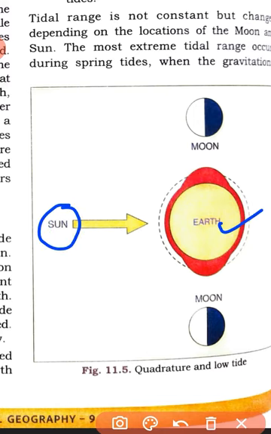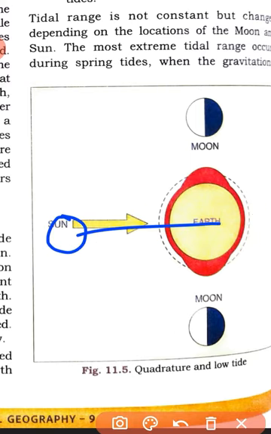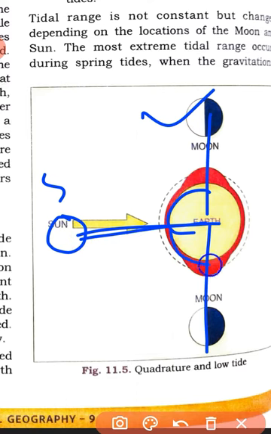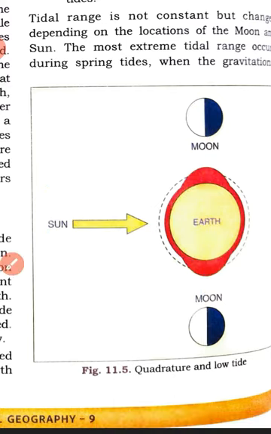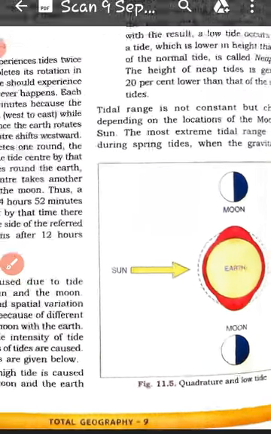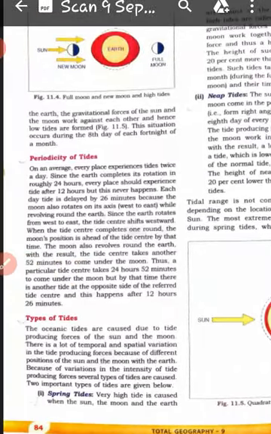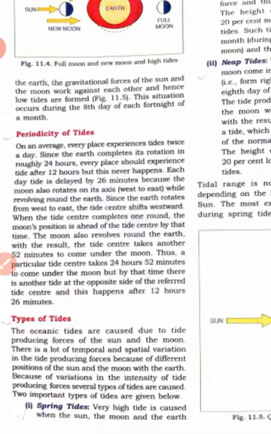But in the syzygy position we have shown the moon either on this side or on this side, so they are on the same line. But in this one they are at a right angle. This is the moon, this is the sun, and this is the earth, or they can be in this form. So these two form a right angle. That is why the gravitational force of these two is quite lesser. That is why the heights are not that high. That is why they are also called neap tides.